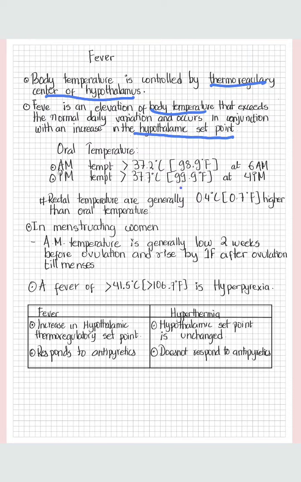You can see there is a change in 1 degree Fahrenheit variation, right? 98.9 Fahrenheit in the morning and 99.9 Fahrenheit in the evening. So there is 1 degree Celsius variation in our daily temperature, and an increase beyond these temperatures is said to be fever. Rectal temperature is generally 0.4 degrees Celsius higher than oral temperature, and in menstruating women, the morning temperature is generally low 2 weeks before ovulation, and it rises by 1 Fahrenheit after ovulation till menses.